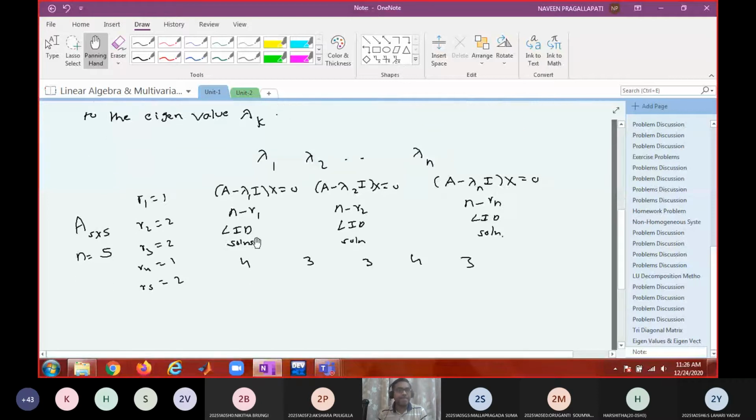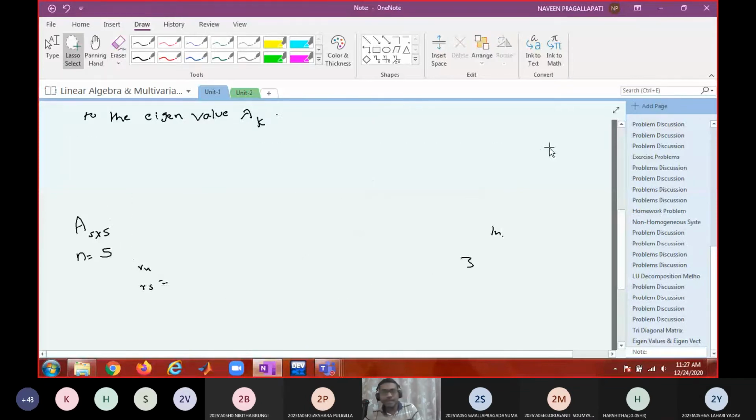Is that okay? Yes, sir. At this stage, we can only say that it will have finitely many linearly independent eigenvectors. Okay. Right.